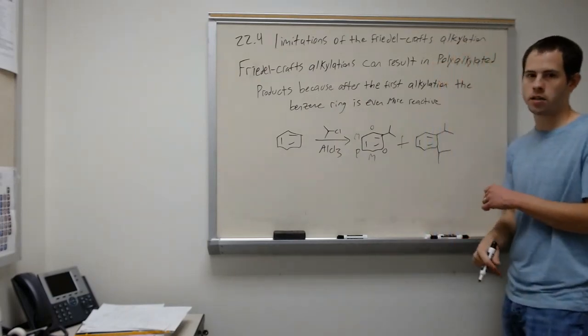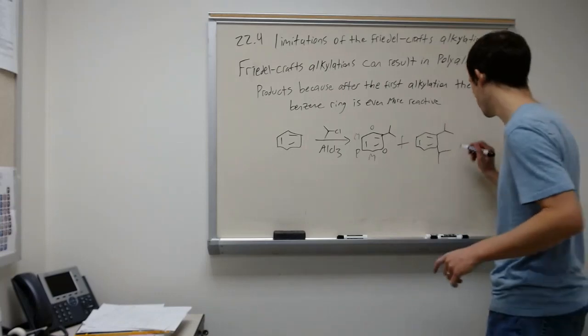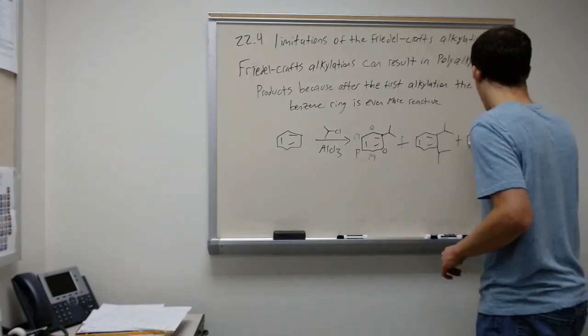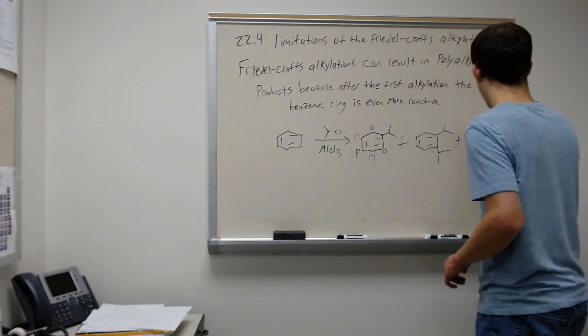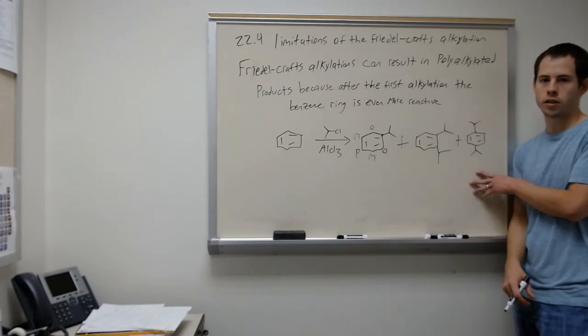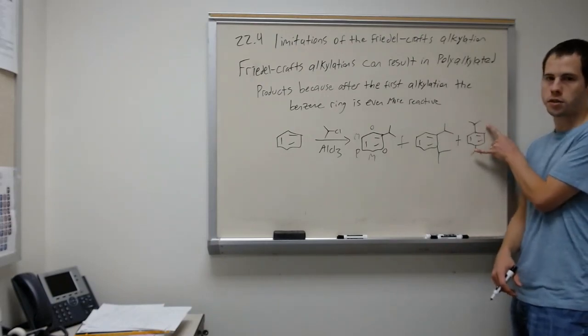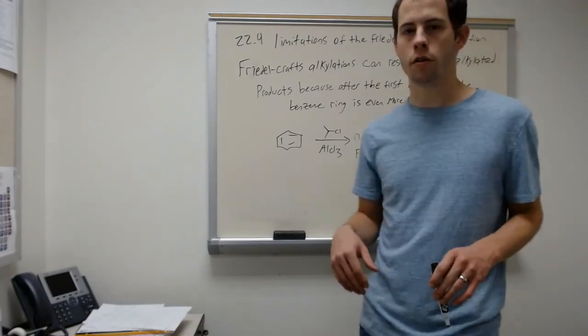And so we would have a dialkylated product like this, where our two substituents are ortho to each other. And then we would have a product like this, where our two substituents are para to each other. And so we get polyalkylated products when we do a Friedel-Crafts alkylation.